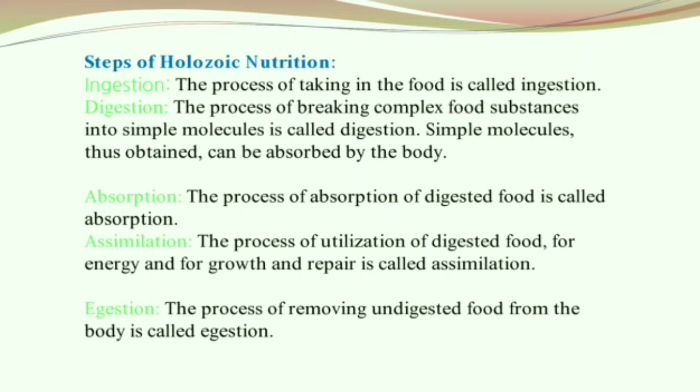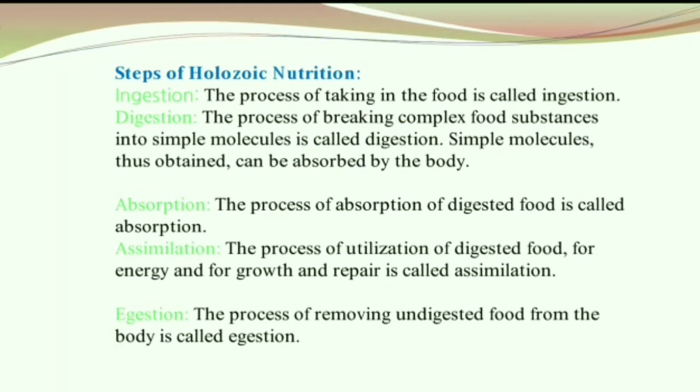What is digestion? Digestion is the process of breaking complex food substances into simpler molecules. Simple molecules thus obtained can be absorbed by the body. So, what is absorption? Absorption is the process of absorbing the digested food. Now coming to assimilation. What is assimilation? Assimilation is the process of utilization of digested food for energy, growth, and repair. Finally, what is egestion? Egestion is the process of removing undigested food from the body.